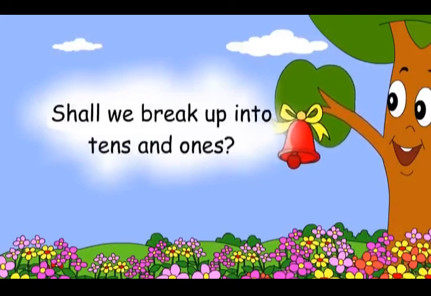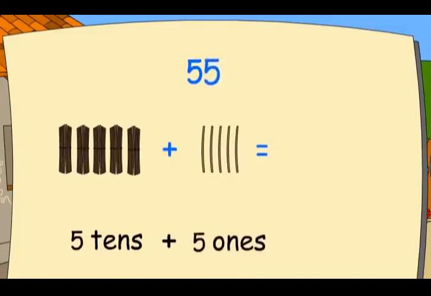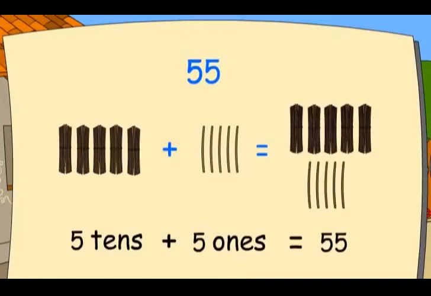Shall we break up into tens and ones? 55. 5 tens plus 5 ones is equal to 55.